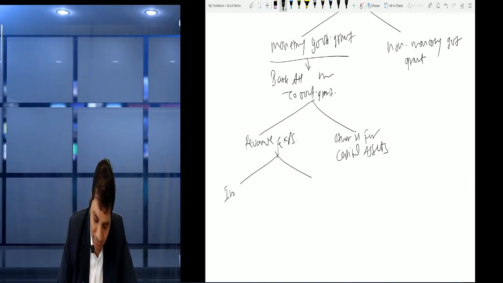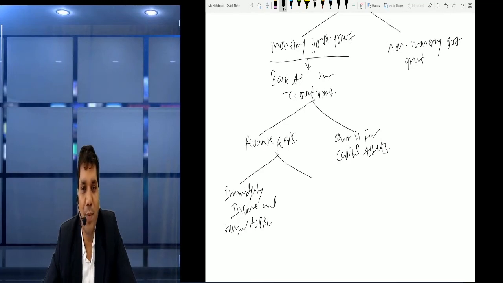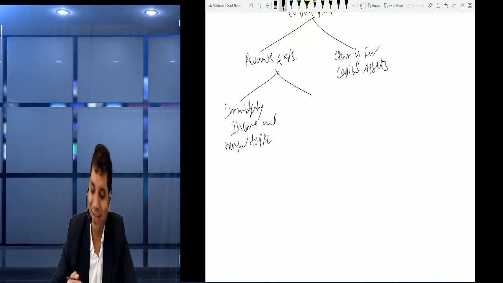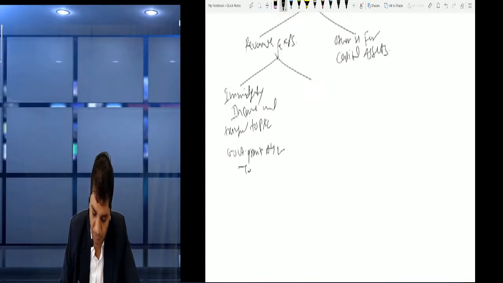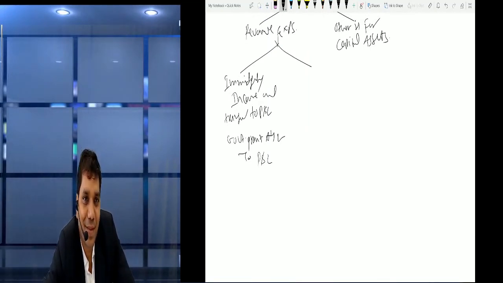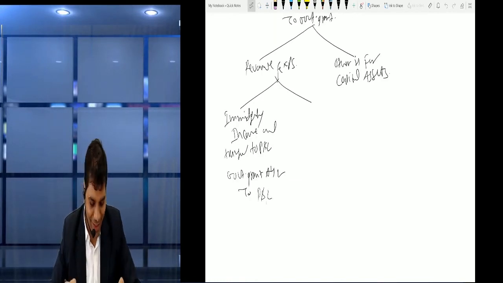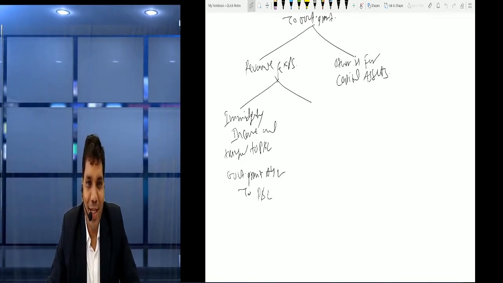Maybe we consider it immediately as income and transfer to profit and loss. Now, make income, charge it to P&L. What entry do we pass? We pass directly the entry, that is, government grant account debit to profit and loss. Right. Yes. So now friends, if it is used for revenue expense, then we can directly pass the entry government grant account debit to P&L and transfer to P&L.